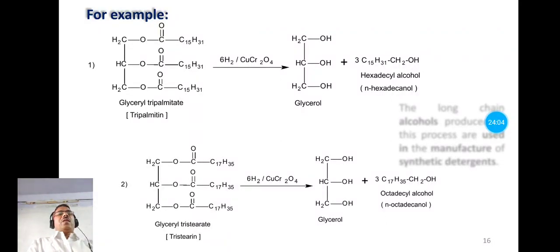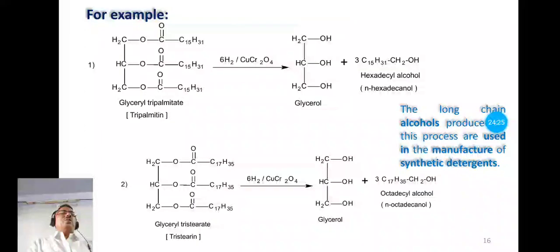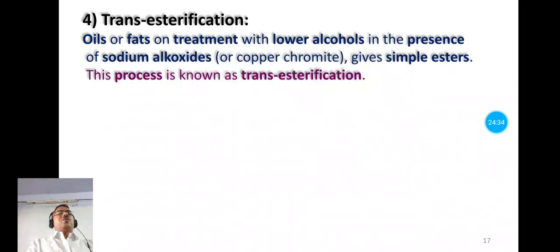Now this is the second example. In the second example, glyceryl tristearate is treated with hydrogen gas in the presence of copper chromite, then it gives glycerol and octadecyl alcohol. And these long chain monohydric alcohols are used for the manufacture of synthetic detergents. So this is about hydrogenolysis.